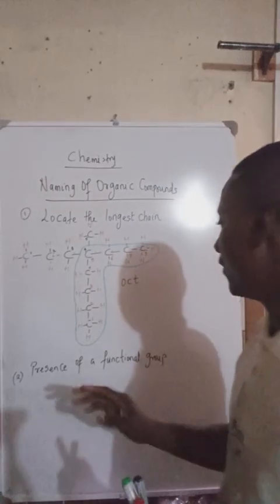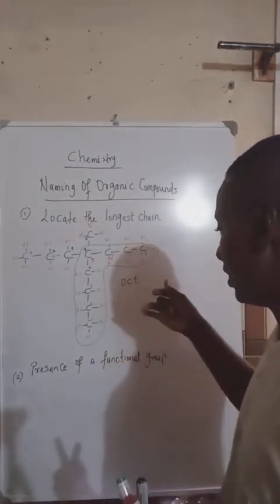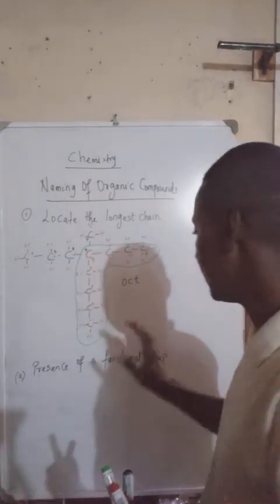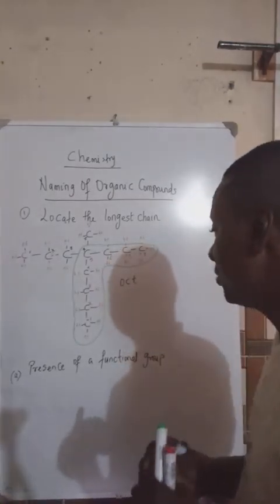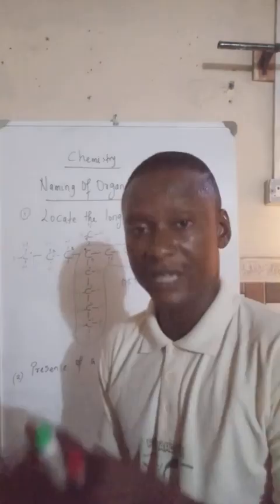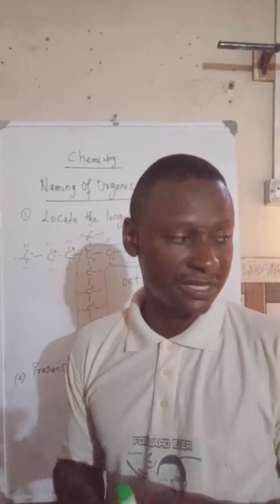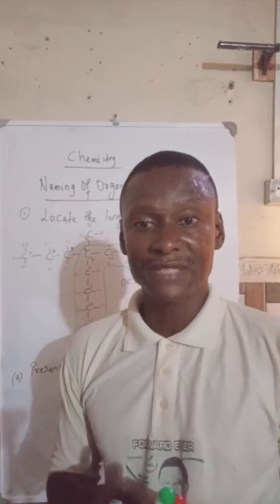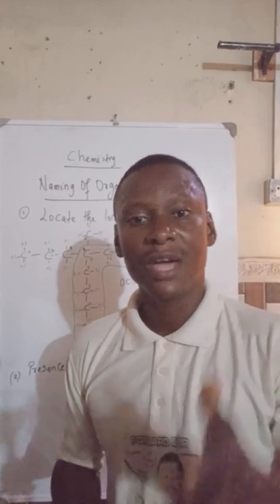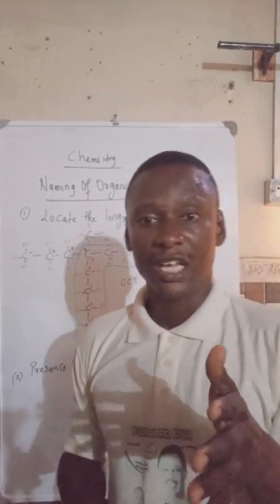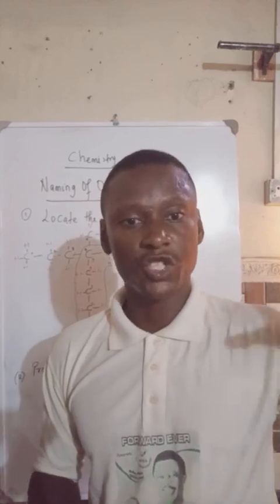Now, for you to know functional groups, I'm going to list out things you need to know about them. Number one is that there are functional groups that serve as the prefix, and there are functional groups that serve as the suffix. By prefix we mean in front, like you have your name. In your names you have your surname, which is known as a suffix.